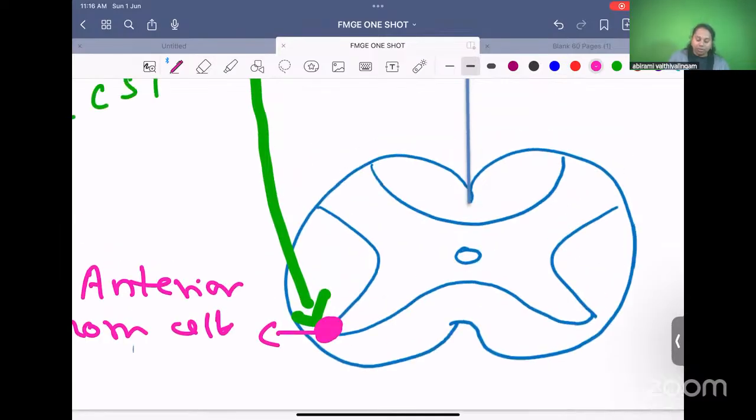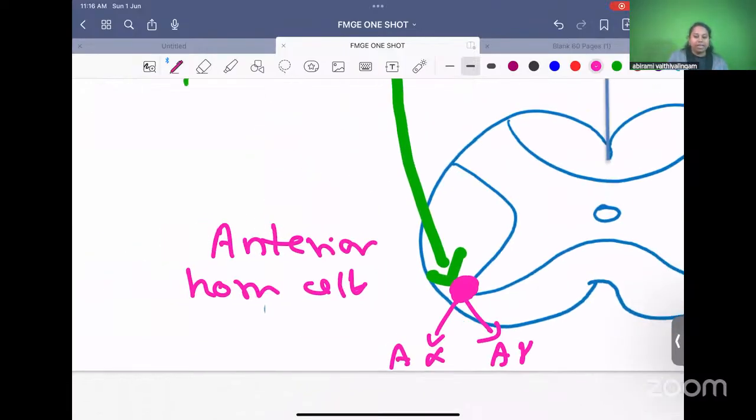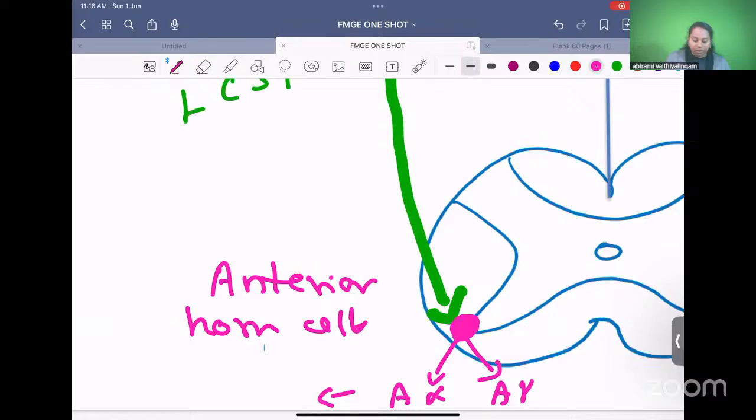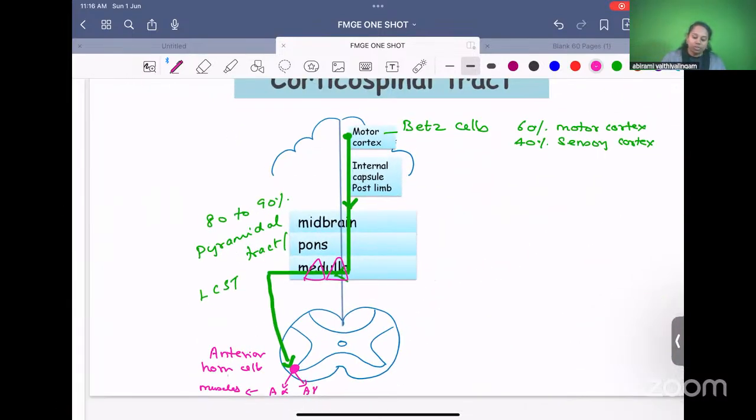From the anterior horn cells, we have two types of nerve fibers arising, A alpha and A gamma. What is the role of A alpha and A gamma? They are going to supply your muscles, and they'll contract the muscle, thereby you're able to do a motor movement. So this is the course of corticospinal tract.